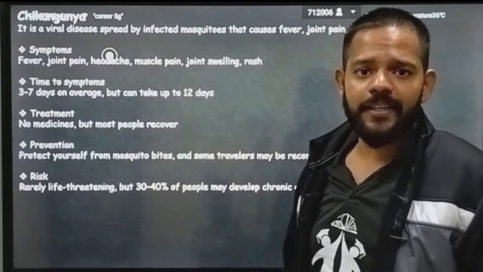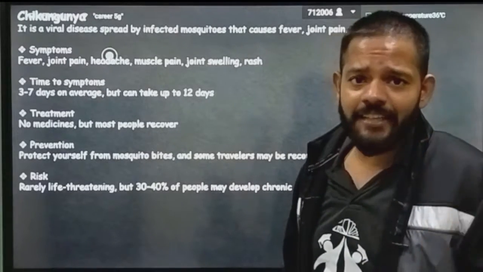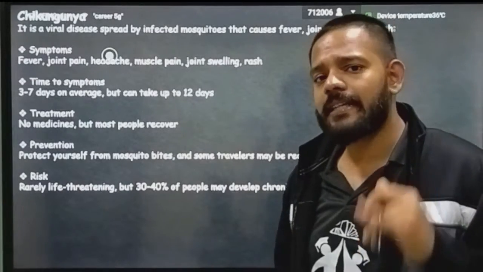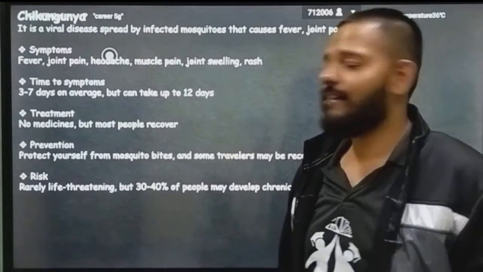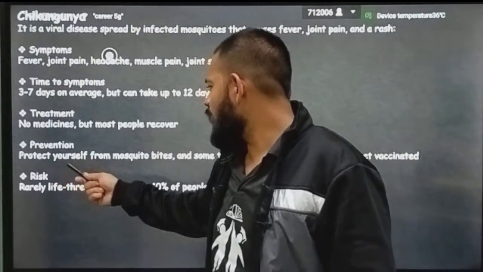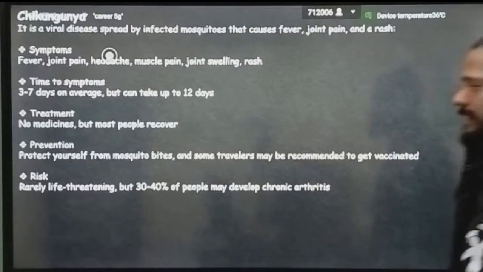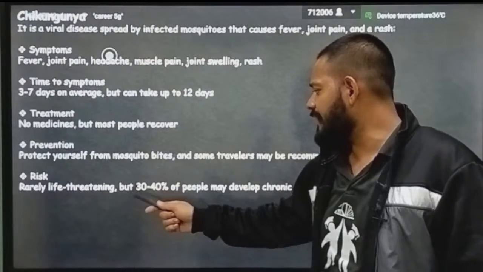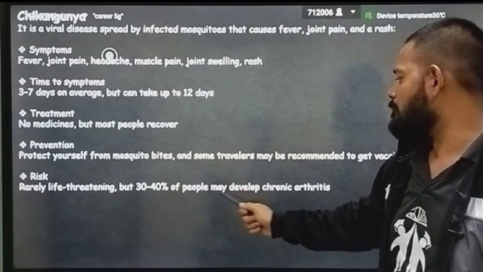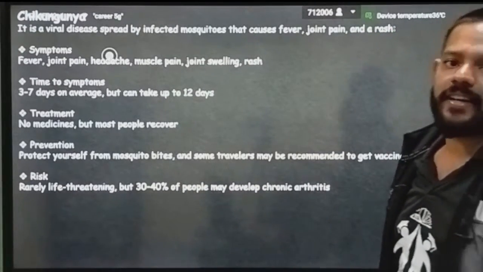Okay, you may take supplements at that time, you may take antiviral drugs, but they are not that effective against the chikungunya virus. Prevention: protect yourself from mosquito bites, and sometimes travelers may be recommended to get vaccinated. Risk: rarely life threatening, but 30 to 40% of people may develop chronic arthritis.